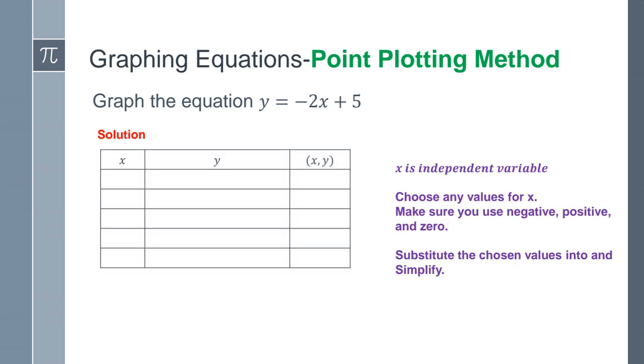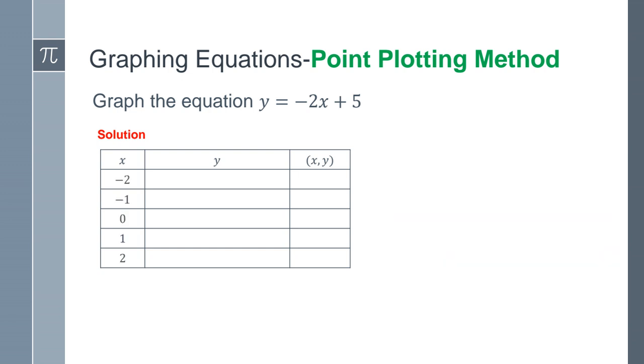All right, so the way the plotting method works is you're going to do a table. So here are variables, the values that can change are my x and y variables. In your homework, they'll give you the x value. You don't have to randomly pick one.